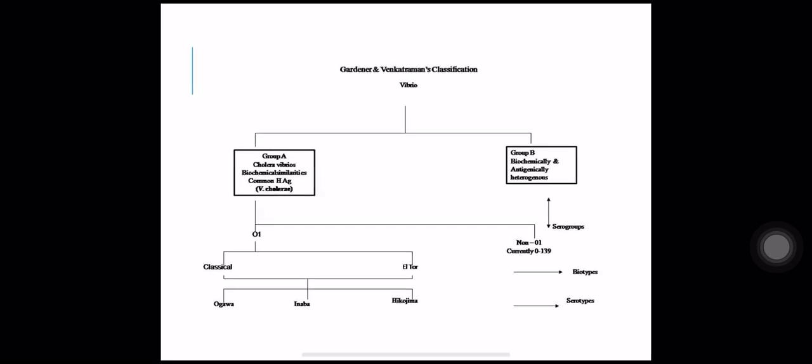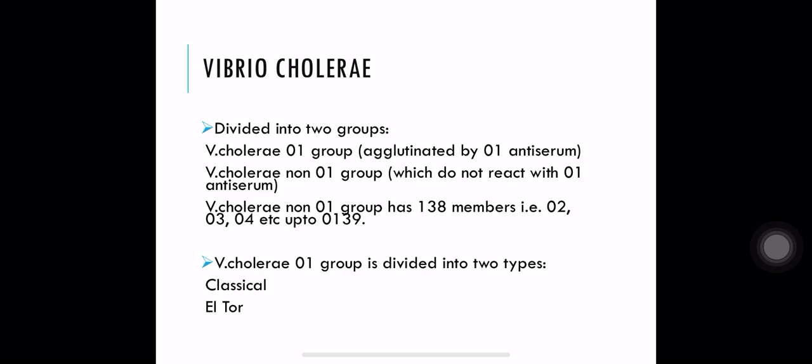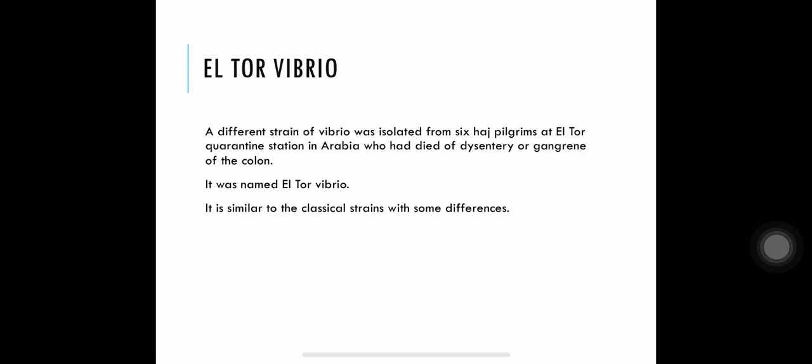So this is the Gardner and Venkatraman classification, which divides Vibrios into Group A and Group B. Group A is Vibrio cholerae, which has two types in O1, classical and El Tor, which have three subtypes each, Ogawa, Inaba and Hikojima. Vibrio cholerae is divided into two groups, O1 and non-O1. Those which did not react with O1 antiserum were given the label non-O1, and Vibrio O1 is again divided into classical and El Tor.